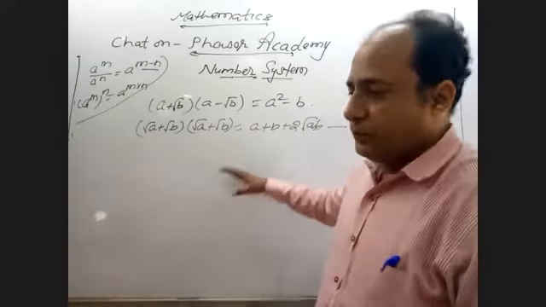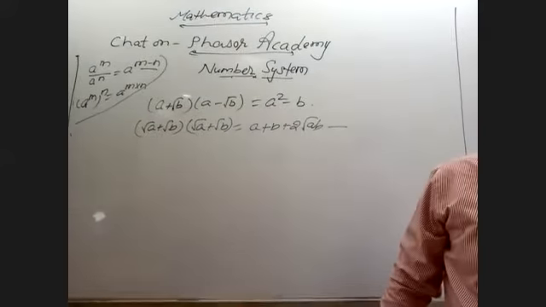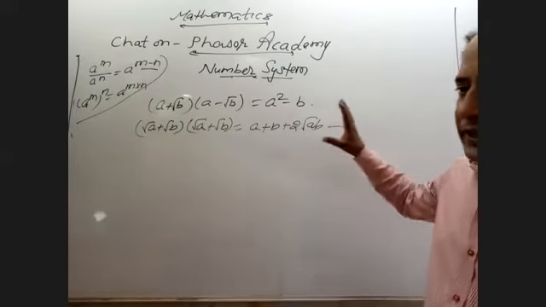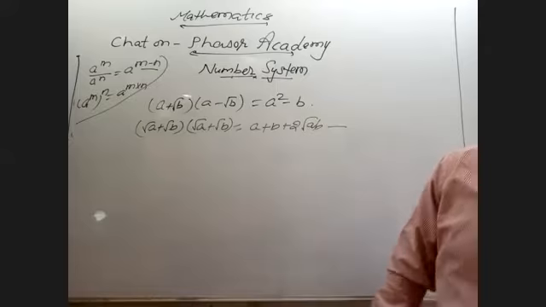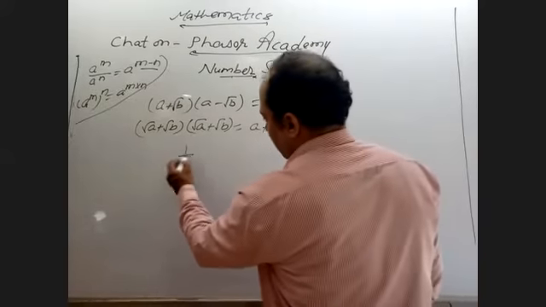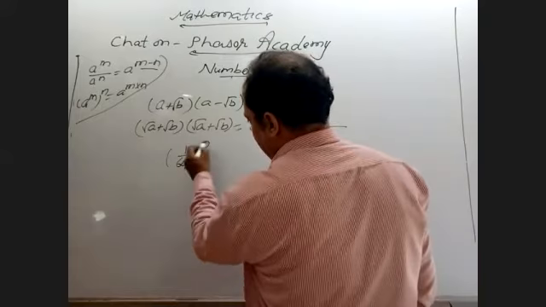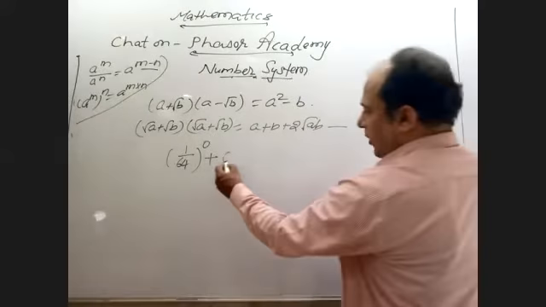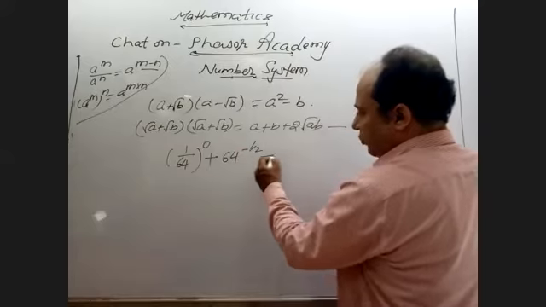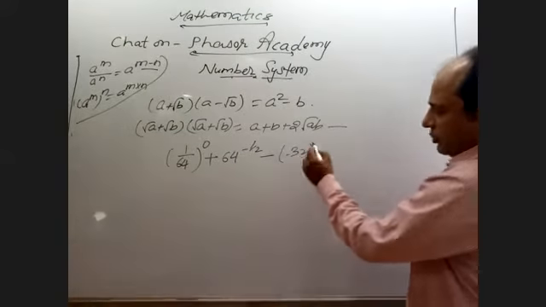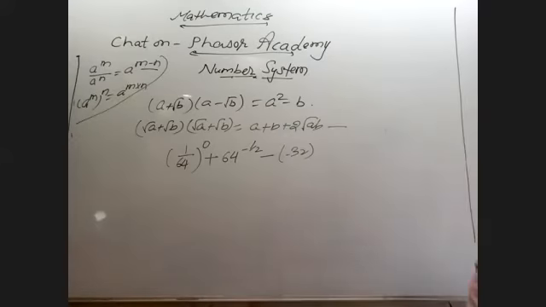Okay. So now we are going to focus on some basic questions. It was only your explanation part. Now we are going to do some questions. Suppose I have a question: 1 upon 64 whole raised to power 0 plus 64 raised to power minus 1 by 2 minus 32 raised to power 2 by 5. Sorry, 4 by 5.